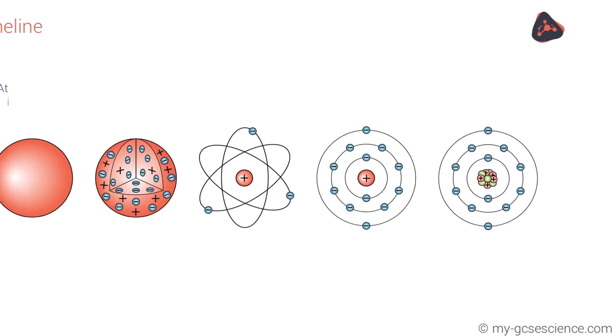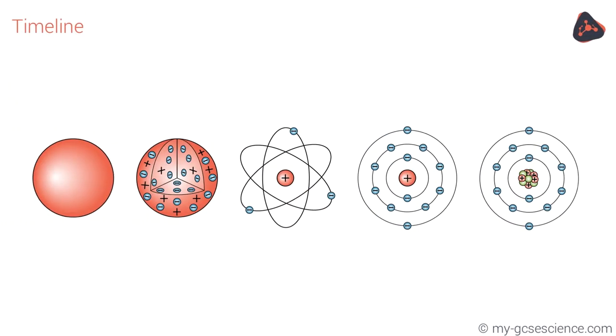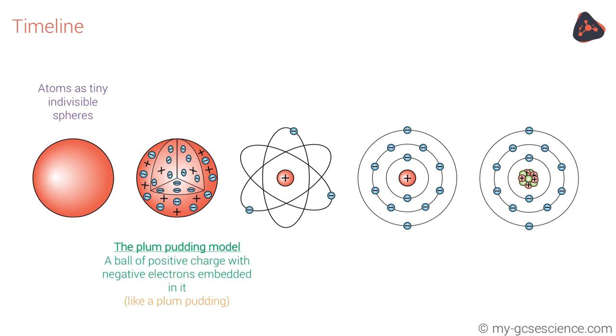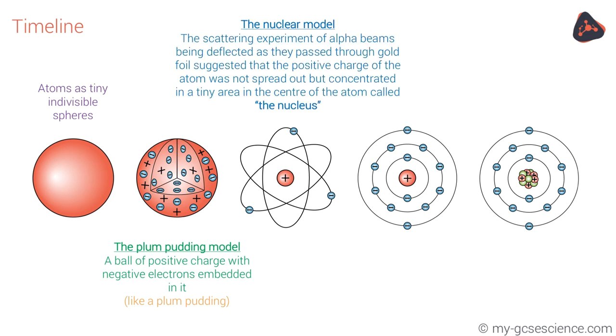This is a timeline showing the key stages in the development of the atom. Here we have the original idea of the indivisible atom. Then we found the electron, and we developed the plum pudding model, which suggested that electrons were dotted throughout the atom, which was a ball of positive charge. Then we discovered, through the scattering experiments of Rutherford and Marsden, that the positive charge was actually not found throughout the atom, but was concentrated in a tiny space right at the centre of the atom.